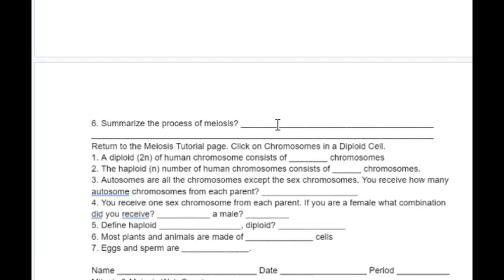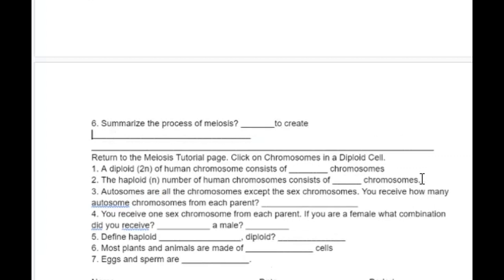Summarize the process of meiosis. You should have gotten this from the vocabulary I made you do. It creates a cell with half the number of chromosomes in it, to reduce the chromosomes by half.